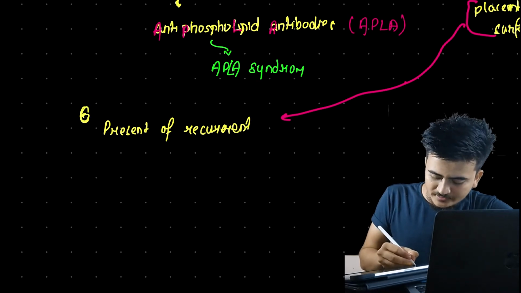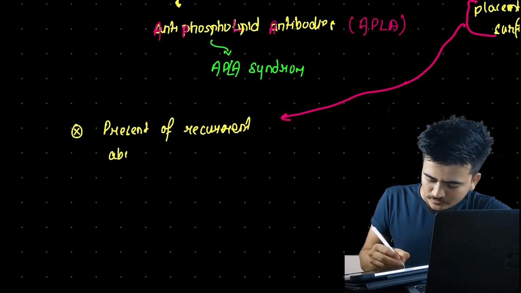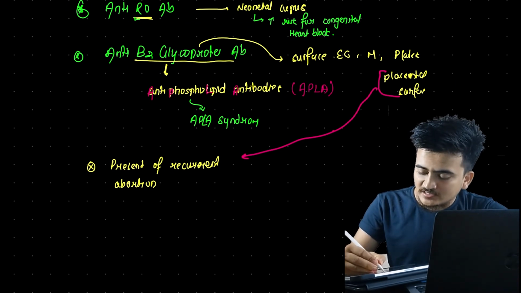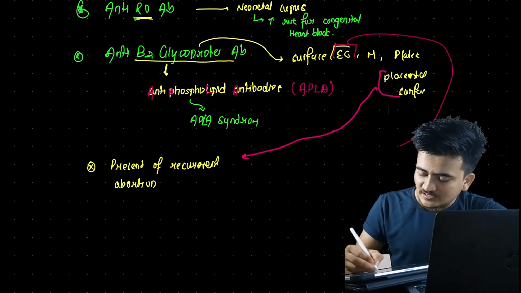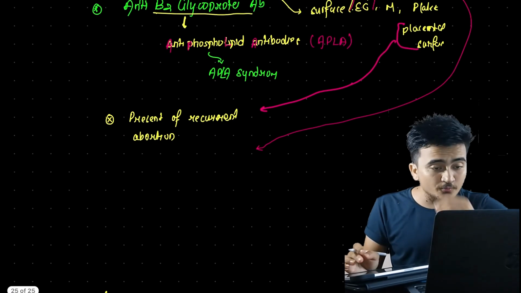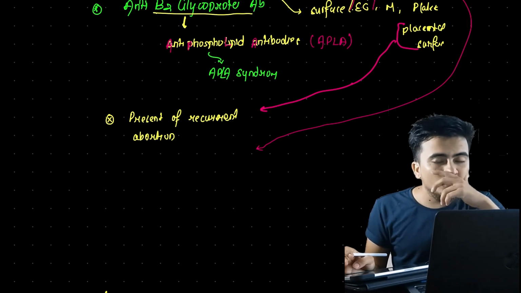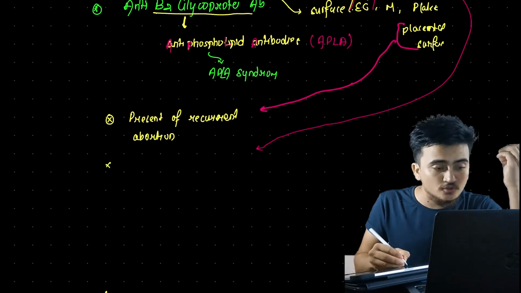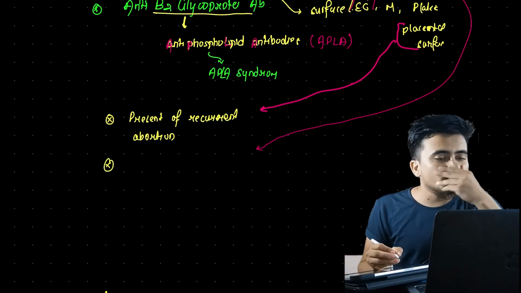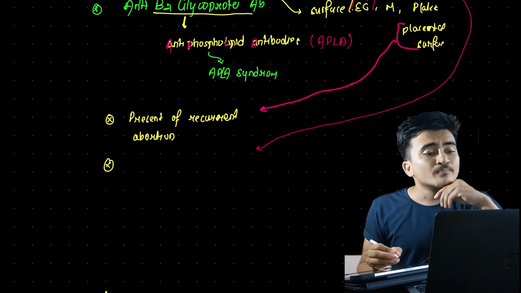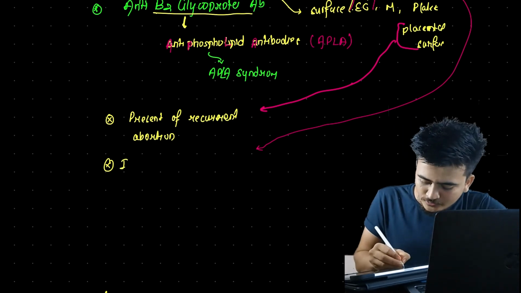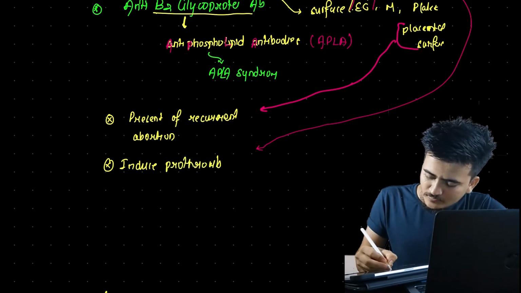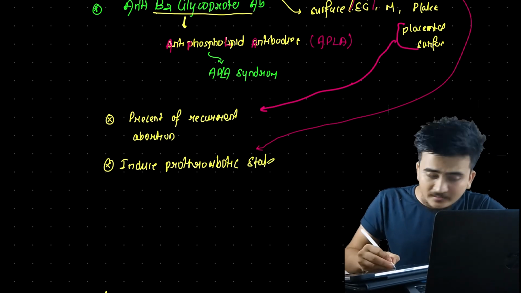Presence of recurrent abortion. Okay, now not only the placenta, the endothelial cells will also get damaged, right? Since these endothelial cells will get damaged, there will be clot formation, right? As there will be clot formation, there will be a high chance of thrombus formation. So one of the important points that we need to mention here is induced prothrombotic state.